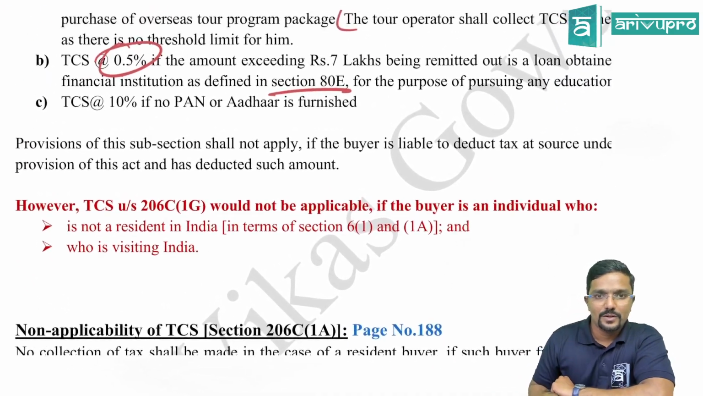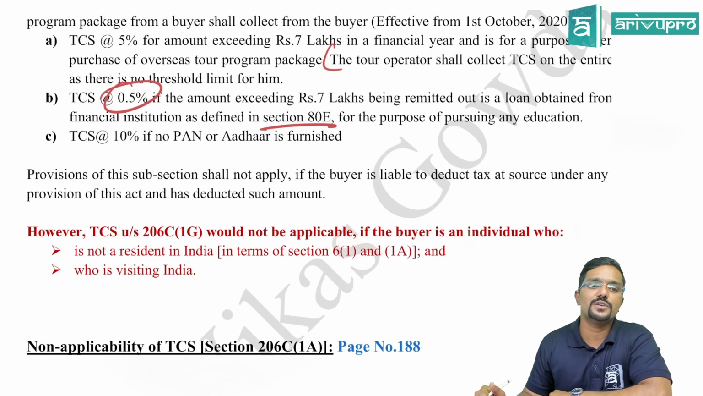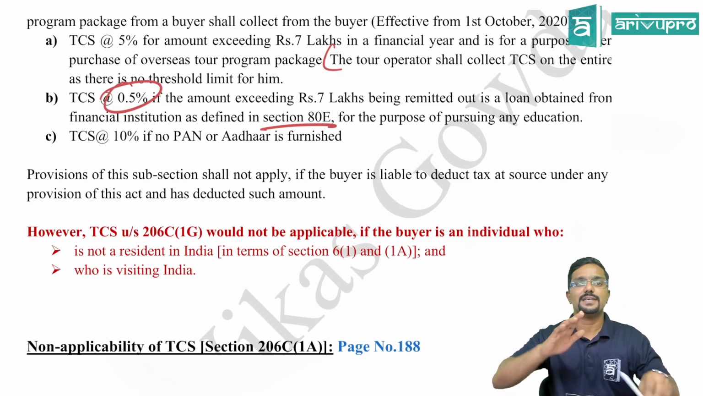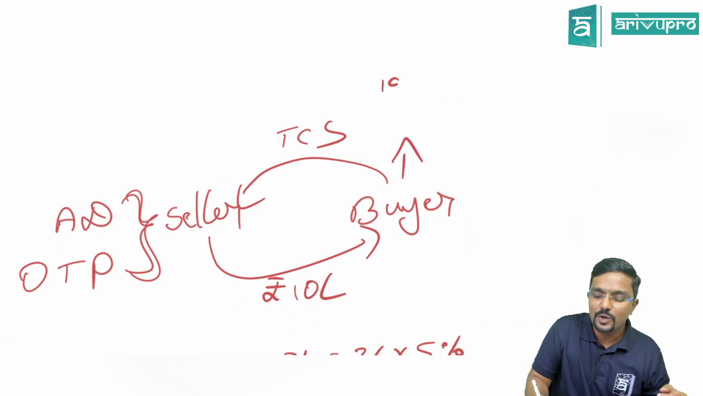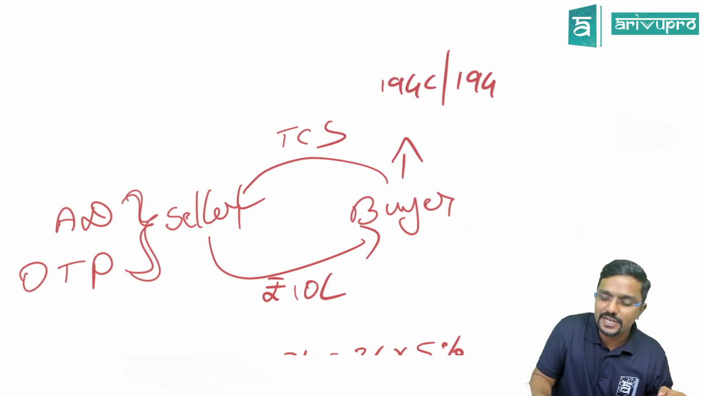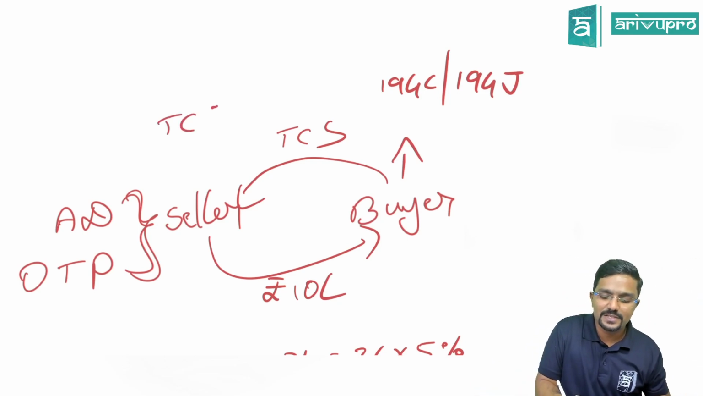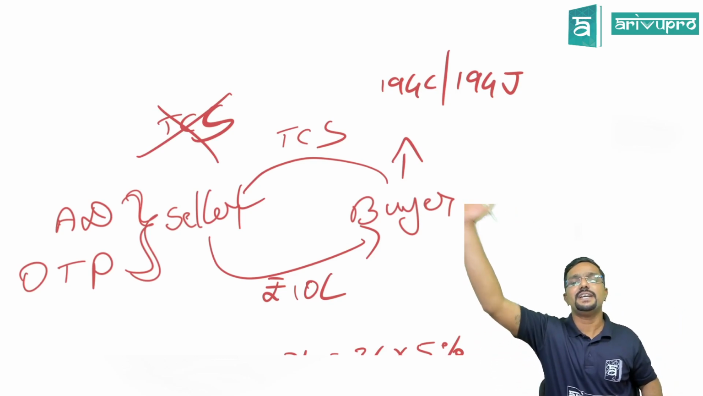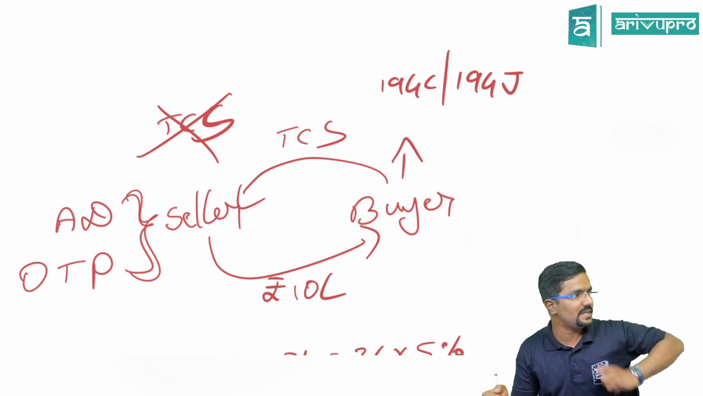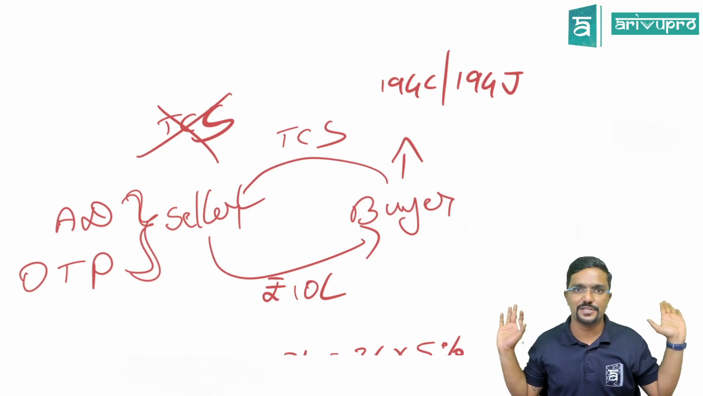Okay. Fine, sir. Next, provision of this subsection shall not apply if the buyer is liable to deduct tax at source under provision of this act and has deducted such amount. If by chance the buyer is deducting TDS under any section like 194C or 194J or any other section, in that case seller will not collect TCS on the same transaction. If buyer is already deducting TDS as per section 194C or 194J when he is paying the amount, then seller will not collect TCS on the same transaction.